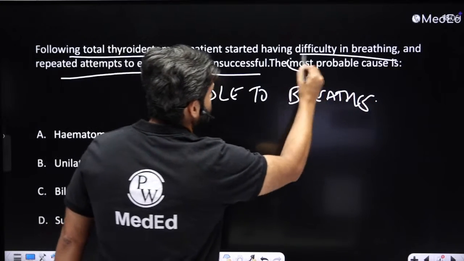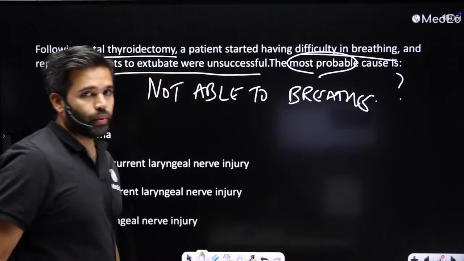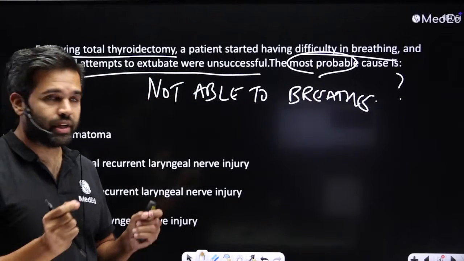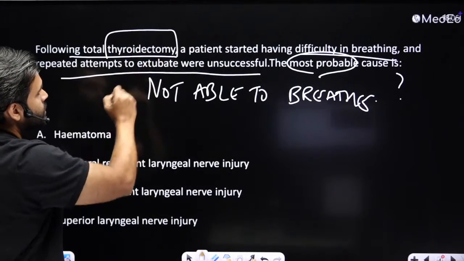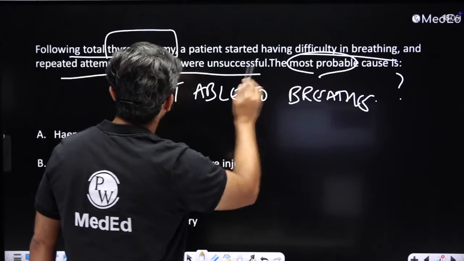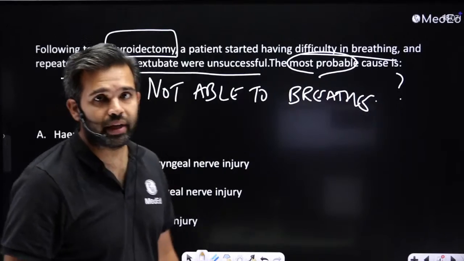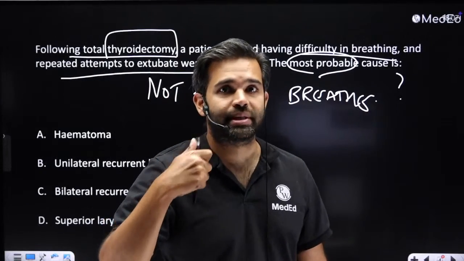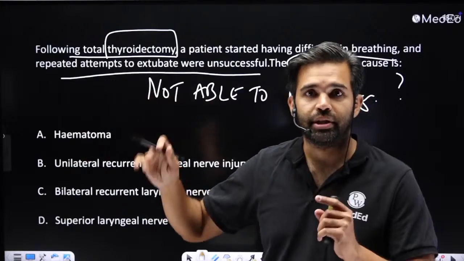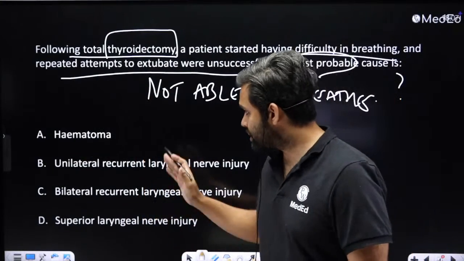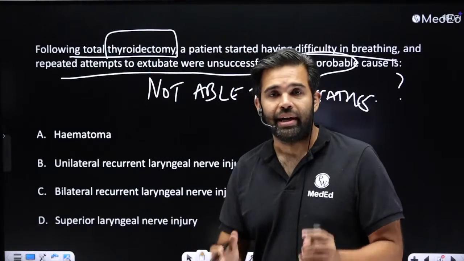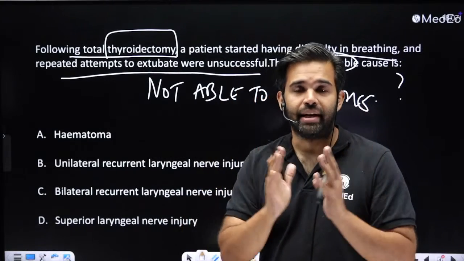What is the most probable cause is the question. And this examiner over here is very quickly giving a hint that there is something that has happened in this surgery where the patient is now not able to breathe on their own. As long as the tube is there from the machine, the patient is able to breathe. When you extubate, the patient is not able to breathe. So what is basically happening is, for some reason, the airway is getting blocked.